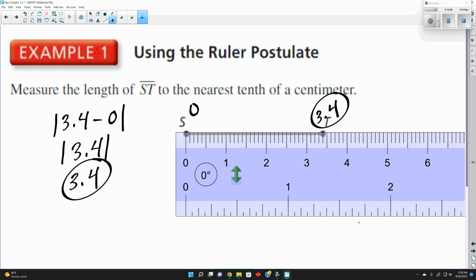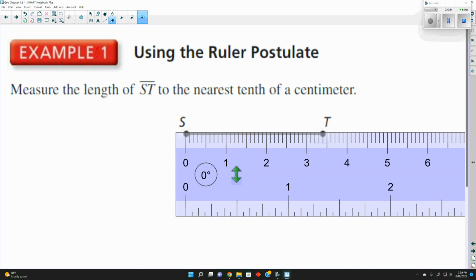Yeah, write what you get, because obviously this is not going to be the same scale. Hopefully y'all will get something close to the same thing. Somewhere between 5.2 and 5.4 centimeters.